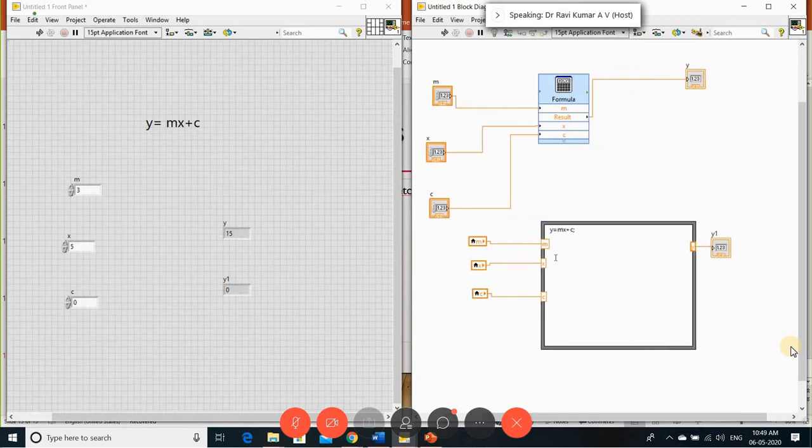Okay. So this is the formula node. In this formula node, inside you can write the C code, and on the left side, whichever variables you want, you can add them and give the input from your front panel. And on the right side, you can add n number of outputs so that you can connect them to your output variable as an indicator. So now let me run this.